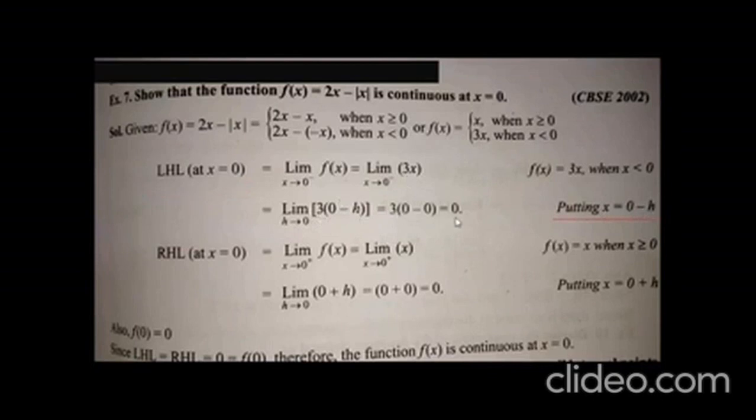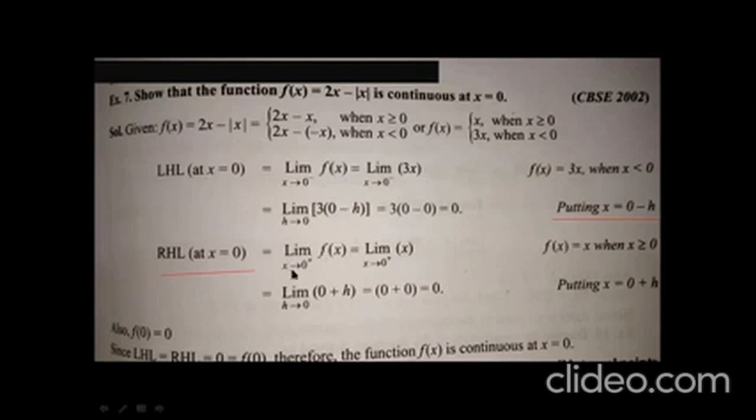So left hand limit is equal to 0. Now we need to find the value of the right hand limit at x equals 0. Again apply the definition of the right hand limit: limit x tends to 0 plus f(x).